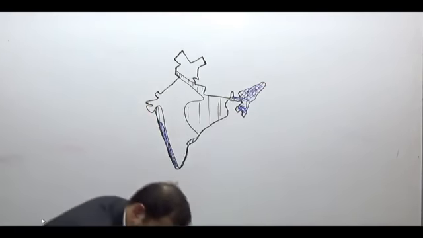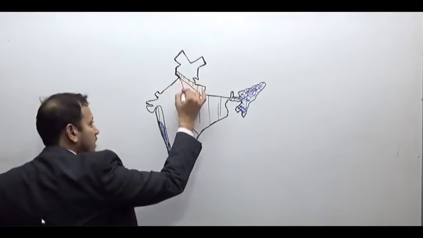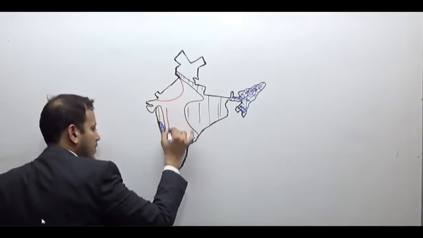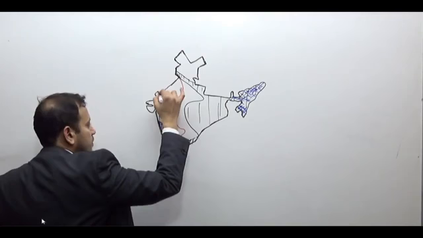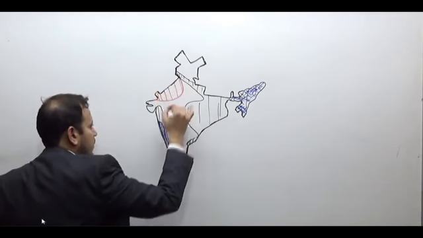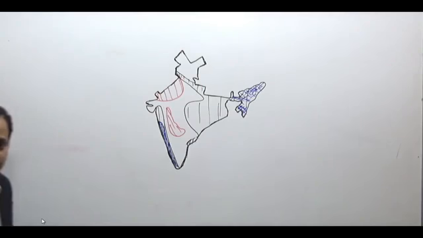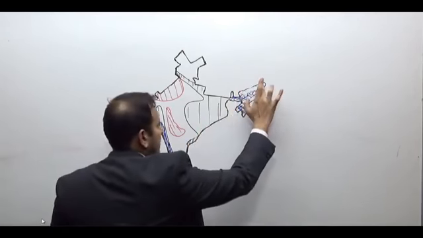After that, we had the other line, the region which receives less than 50 centimeters of rainfall. Now, based on this,